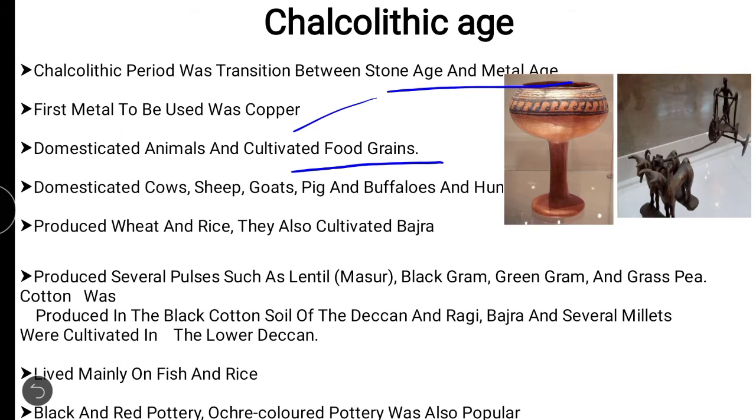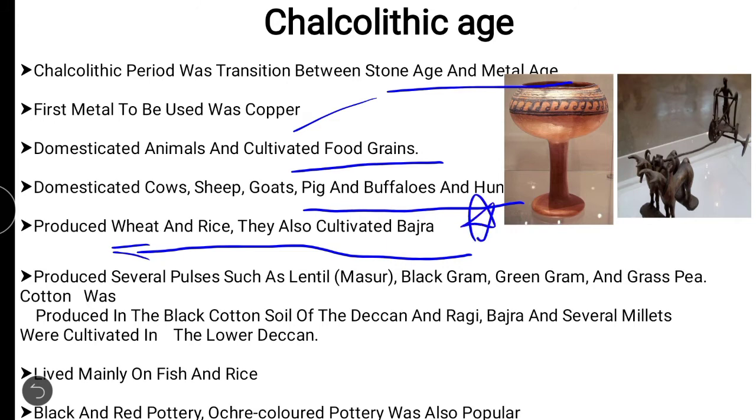What are they? They domesticated cows, sheep, goats, pigs and buffaloes. Pigs and buffaloes were not domesticated in the previous periods. Now they have started domesticating the pigs and buffaloes, and produced wheat and rice. They also cultivated bajra. Rice was cultivated in the Neolithic, we all know that, and ragi was also cultivated. Now they have started cultivating wheat also.